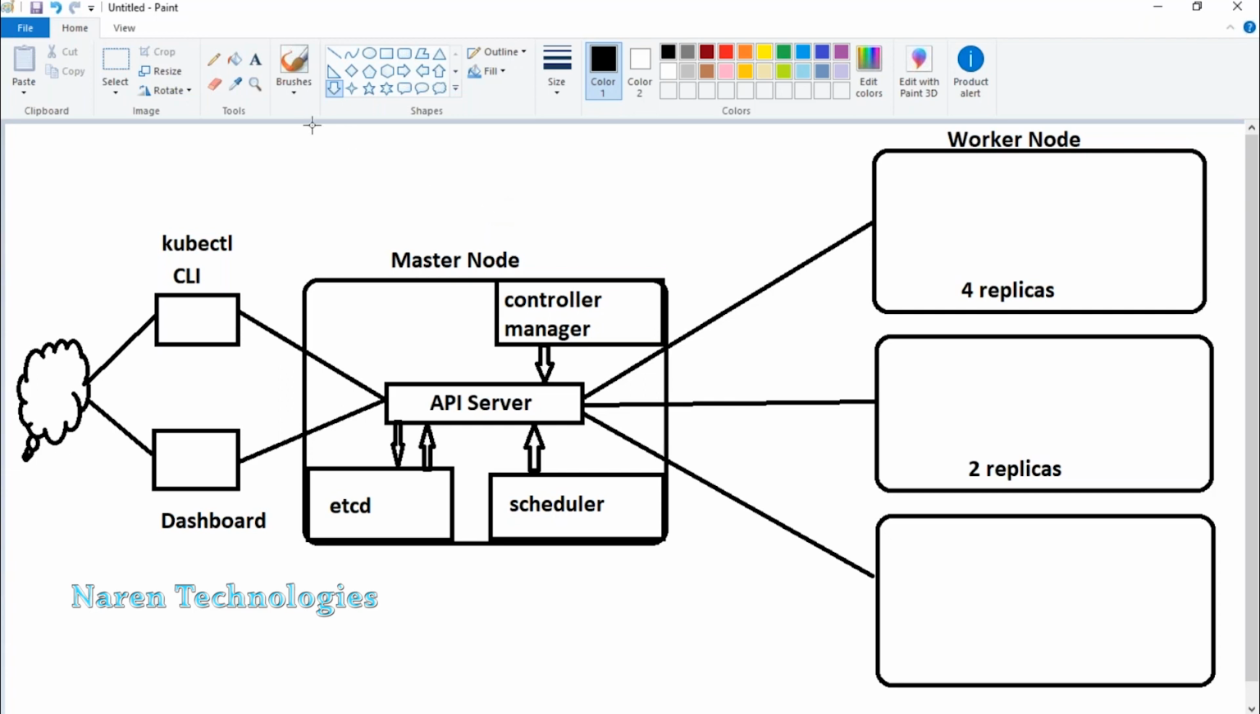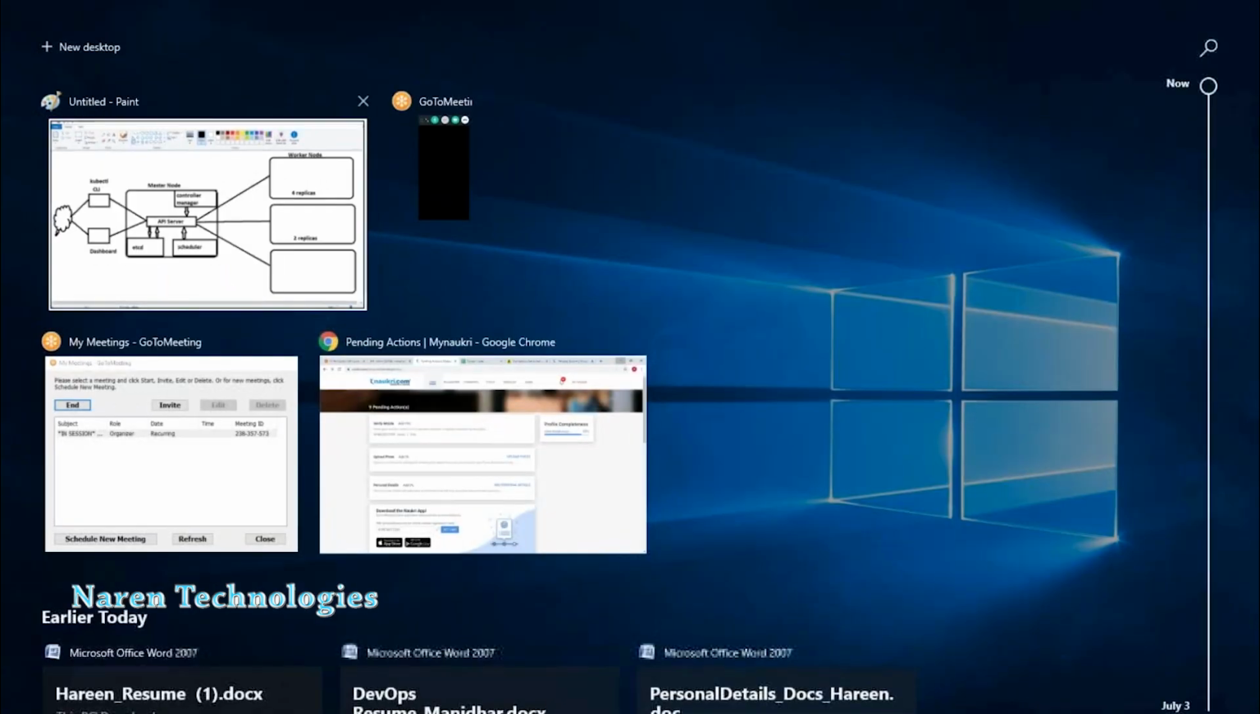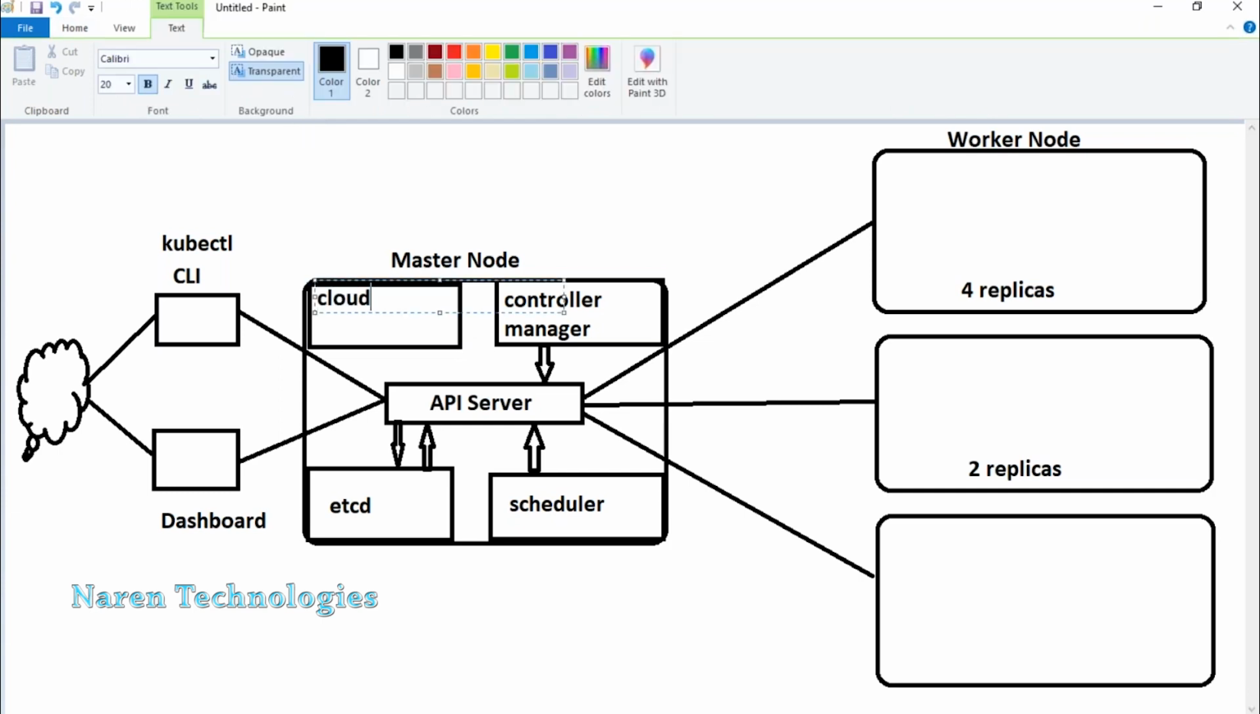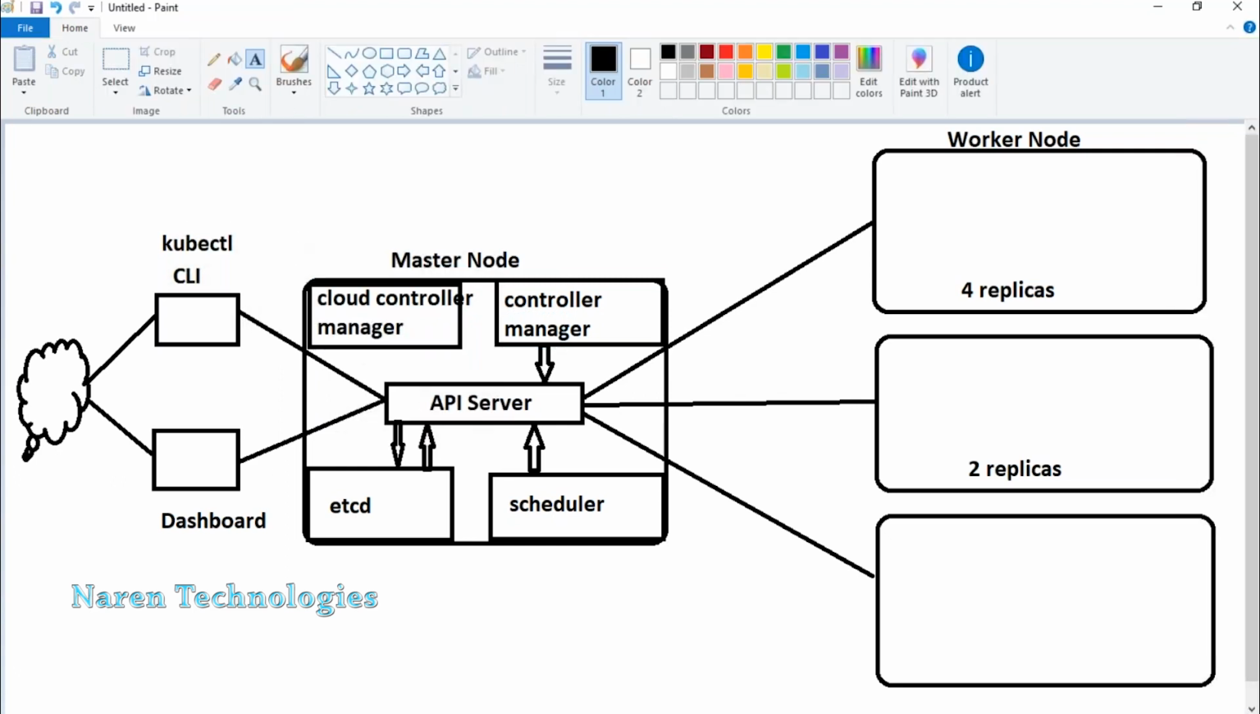Guys, in the latest versions of Kubernetes, if you go to the little older versions, of course, there is another component I'm going to discuss. It is not there in the previous versions, but in the latest versions you have this component as well, and this component is called Cloud Controller Manager. And this guy is also interacting with the API server.